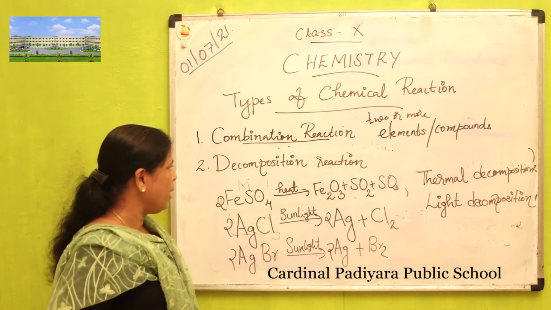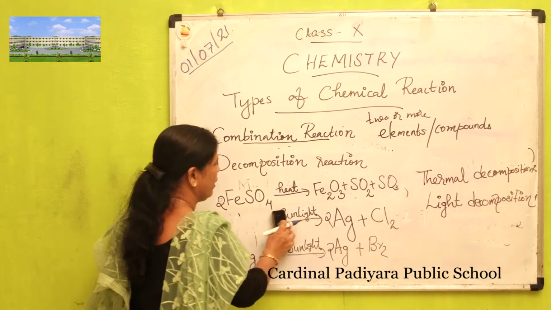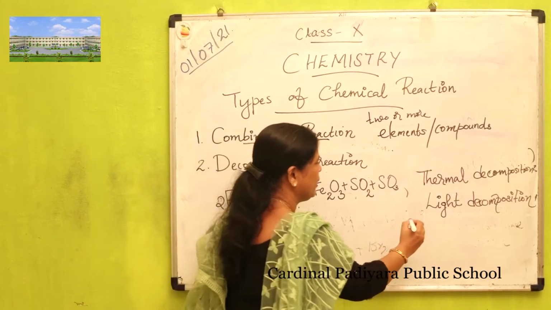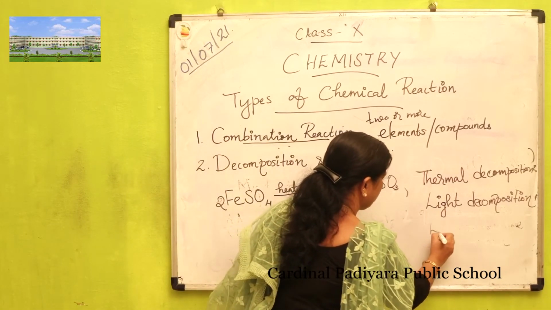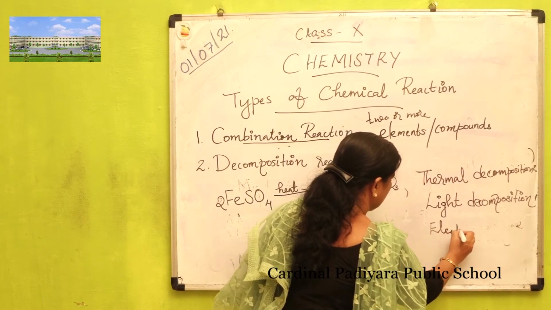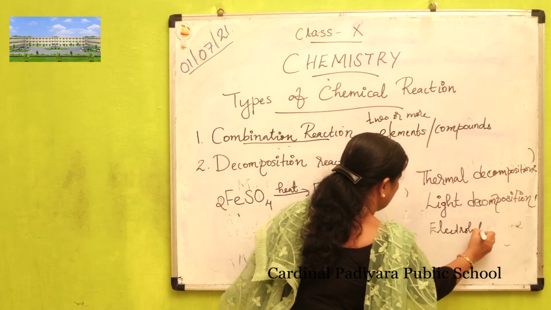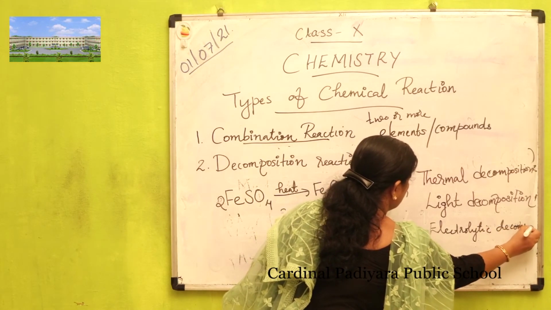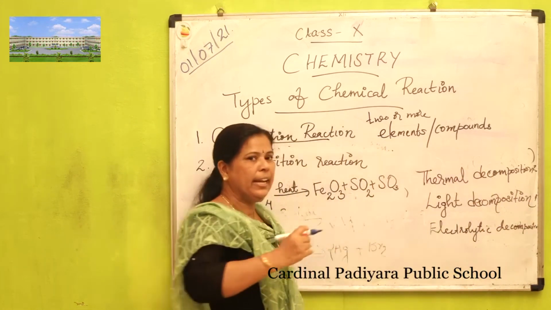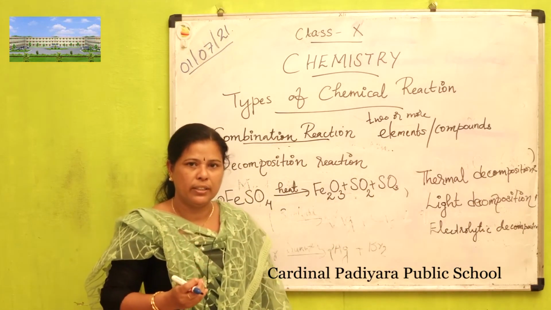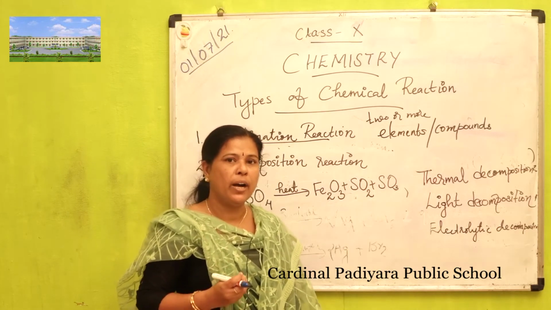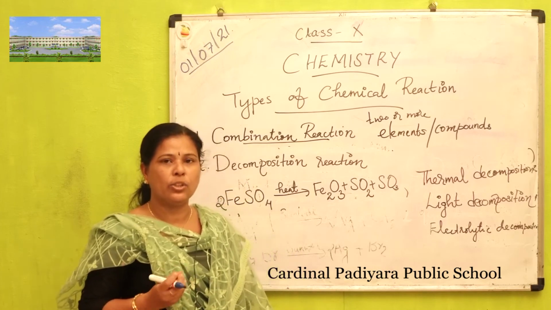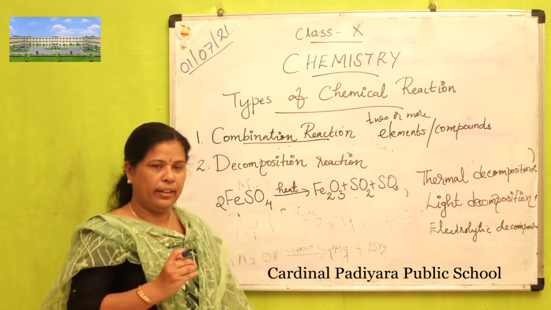Then one more type of decomposition reaction is also there. That one is known as electrolytic decomposition reaction. When electricity is passed through water, it decomposes to form hydrogen and oxygen. This one is an example of electrolytic decomposition reaction.